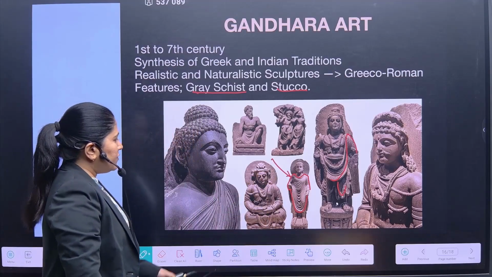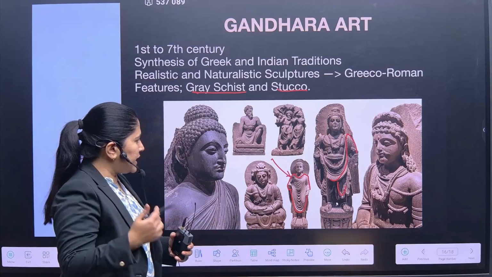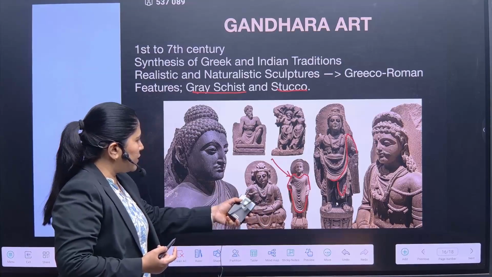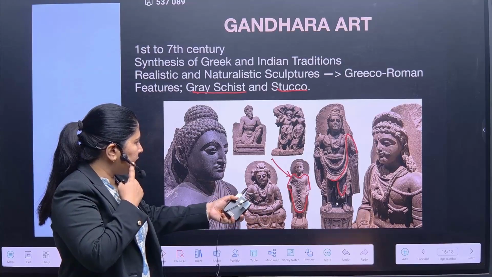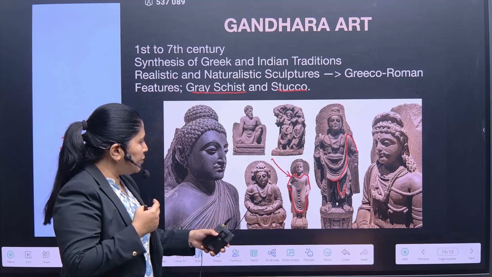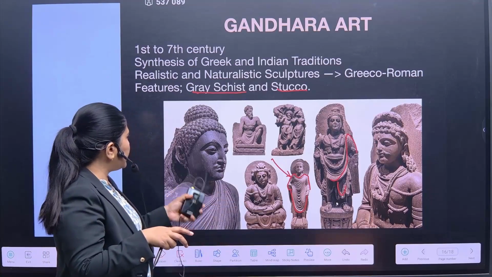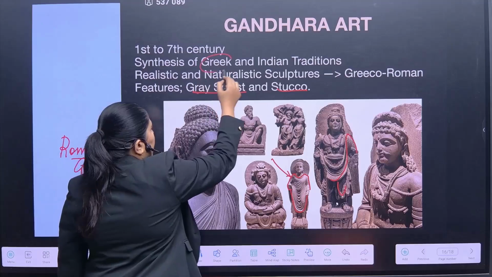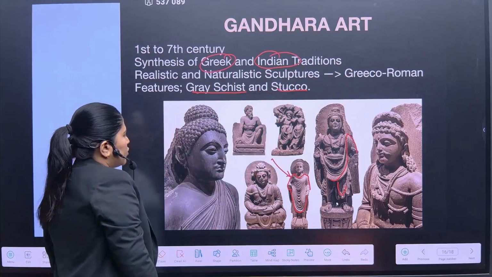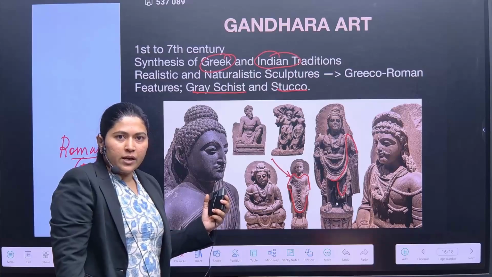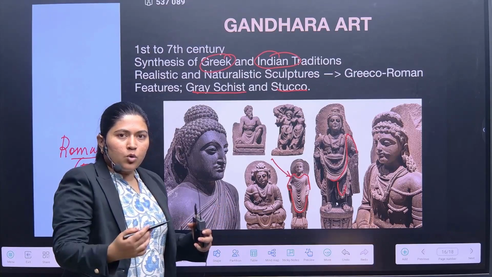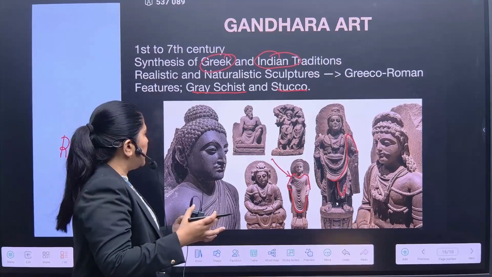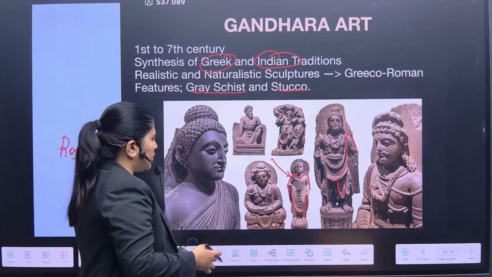Buddha never wore clothes in this way, or styled himself in this way; it is the Roman god who would wear it like this. So the complete hair styling and dress styling would be majorly the influence of the Roman and Greek people. It is a synthesis of Greek and Indian traditions. This is the Buddha, but he is wearing clothes in the Greek and Roman style. So it is a mixture of Indian and Greek sculpture, art and architecture.